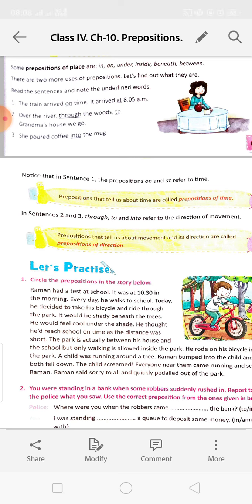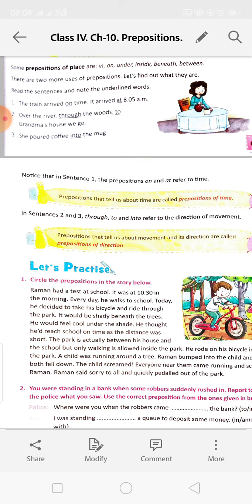Number 2: Over the river, through the woods, to grandma's house we go. Through means it will be enclosed. We start from one point and end at another point. You may ask how the woods are enclosed.